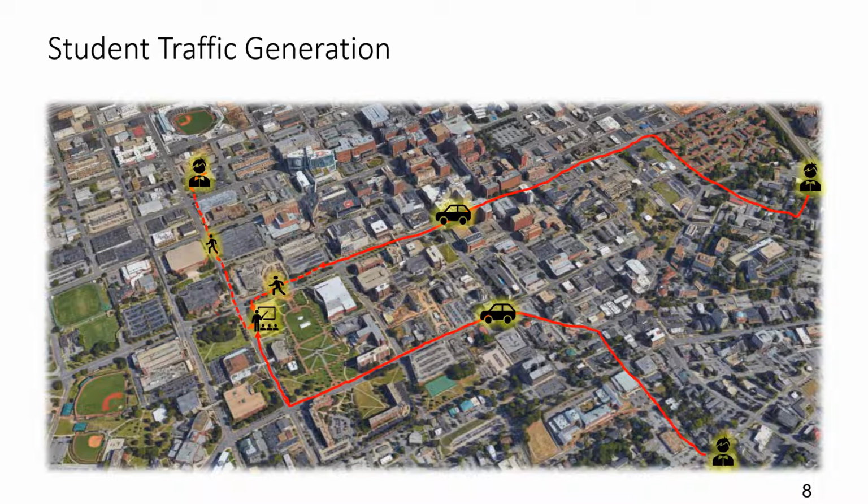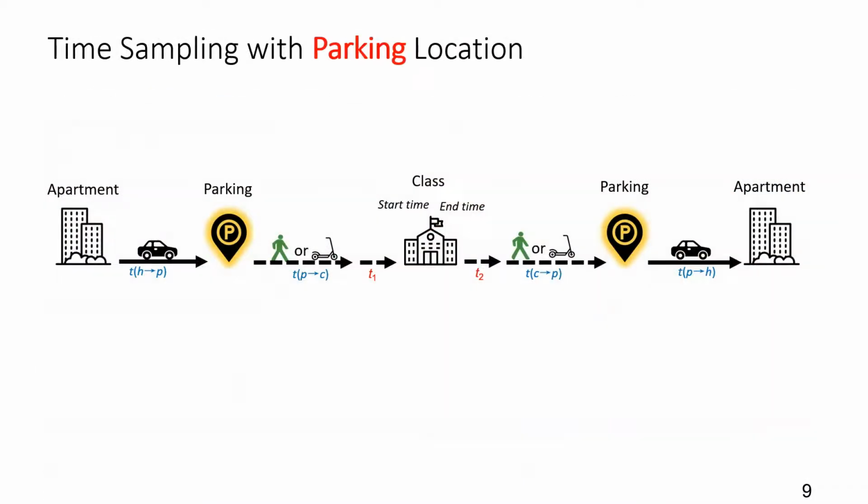For student plans, we adopted three types of plans: students who are walking to the classroom, students who live off campus and drive to a parking location, then walk to the classroom, and the students who live off campus and drive to the classroom. Employee plans are similar with some minor changes.